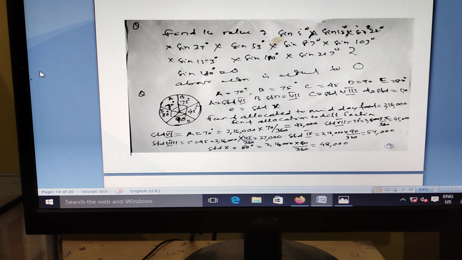Here is the pie chart. You know everything about a pie chart: the figure is divided, and the total internal angle is 360. He mentioned 75, that portion is 75 by 360, 40 by 360, 90 by 360, 80 degrees by 360. Accordingly, calculate the fund allocated for the midday food for standards 6, 7, 8, 9, 10. You can easily calculate.